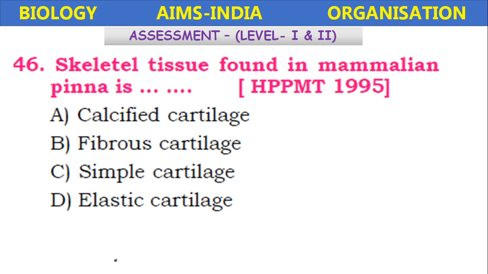The skeleton tissue found in the mammalian pinna, Himachal Pradesh PMT, pre-medical test. The skeleton tissue present in the mammalian pinna, meaning ear. So that is cartilage, no doubt. So which type of cartilage? Calcified cartilage, fibrous cartilage, simple cartilage, elastic cartilage. It is the elastic cartilage.